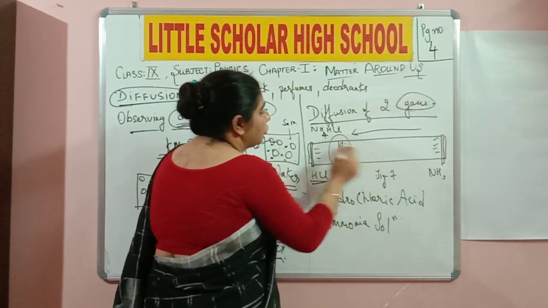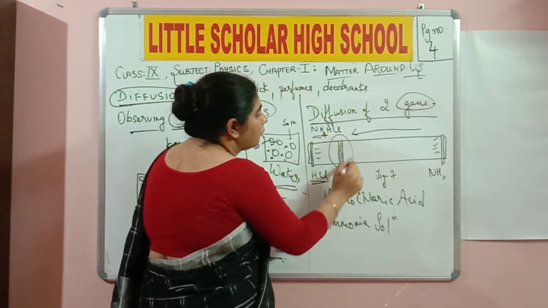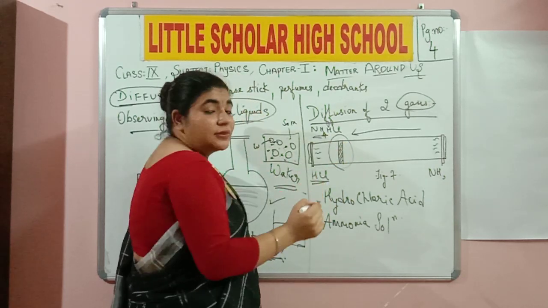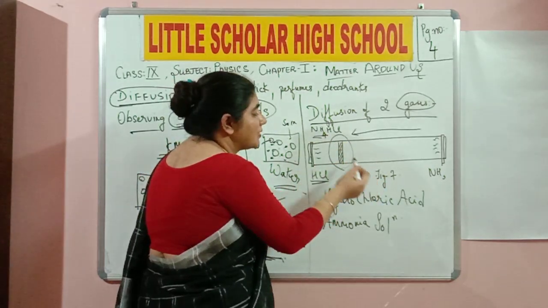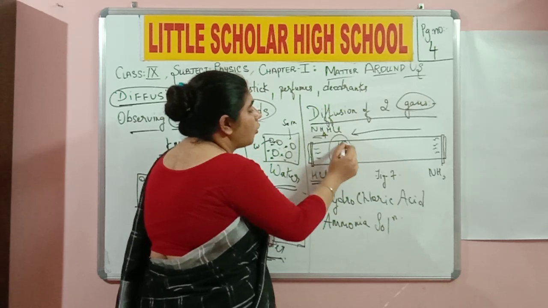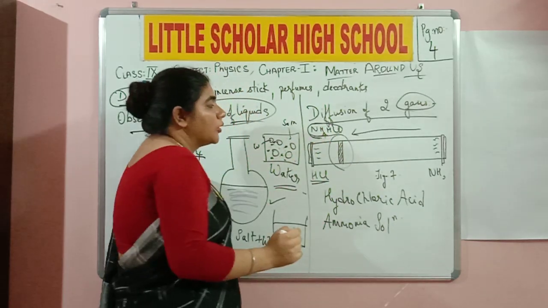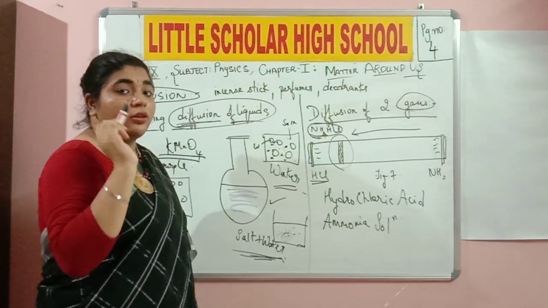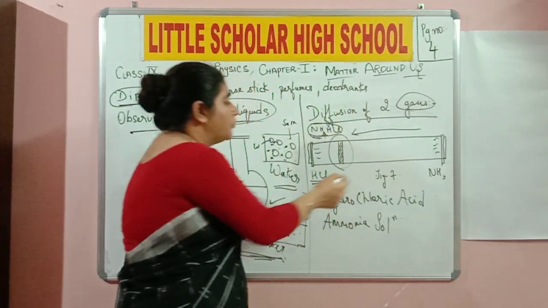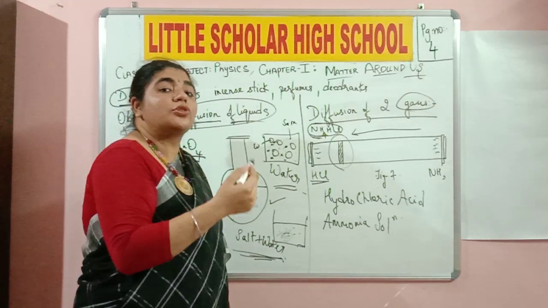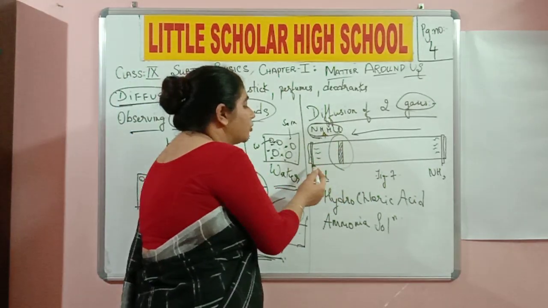HCl plus NH3 is going to give you white fumes of ammonium chloride. This is how two gases got mixed and they formed a white ring formation over here, which is a deposit of ammonium chloride. Remember, ammonia traveled faster because it is a much lighter gas when compared to hydrogen chloride.